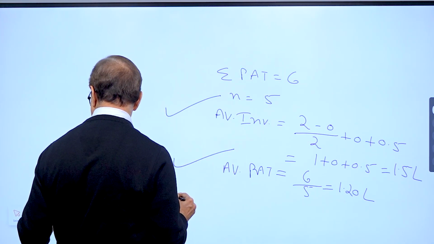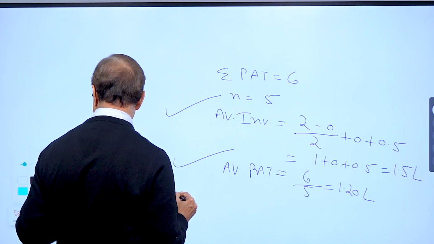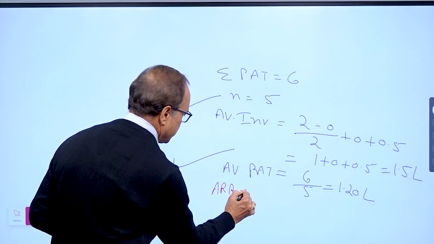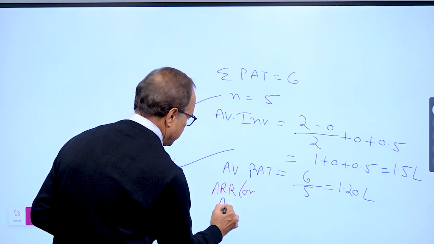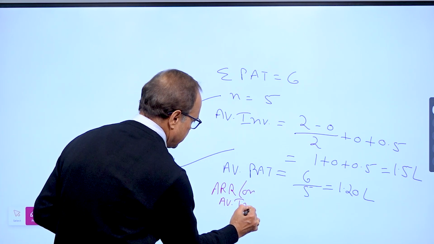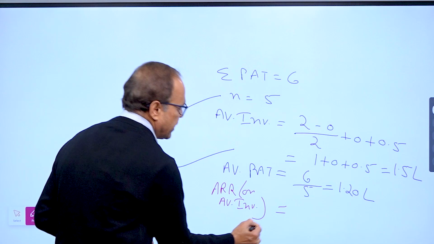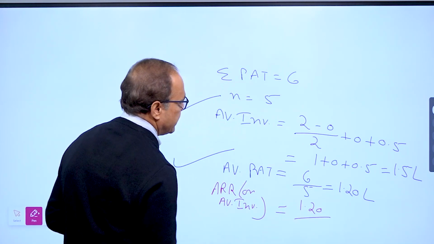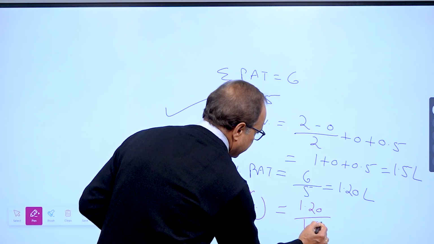So first step we have taken, second step we have taken. Now we can proceed further for calculating ARR on average investment. That is pretty simple. Profit after tax, that is average profit after tax upon average investment.